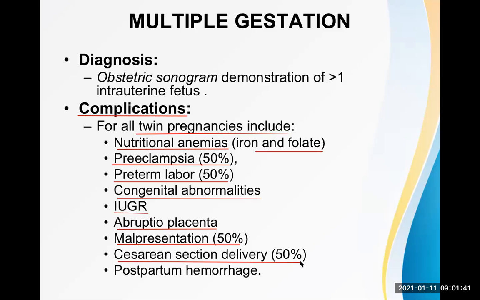Cesarean section delivery is quite common in case of multiple gestation. You can consider that as a complication because there are more chances of complication during cesarean delivery than the normal delivery, and there is higher chance of postpartum hemorrhage because the uterus is over distended. An over distended uterus can become atonic, and after the delivery of the baby, the uterus may not contract properly. So these are some of the complications which are known.